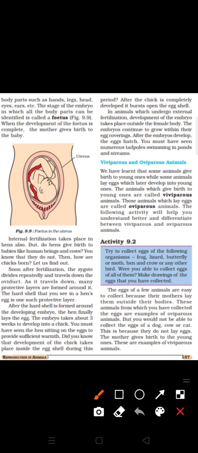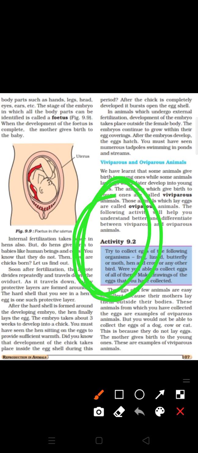Now, about the hen, many of you generally eat eggs. So what is an egg? An egg is also a fertilized zygote, but several layers are present in the egg. These layers form a hard protective covering, but inside it the embryo is present.